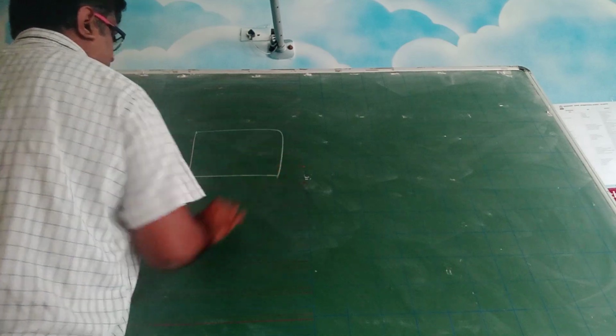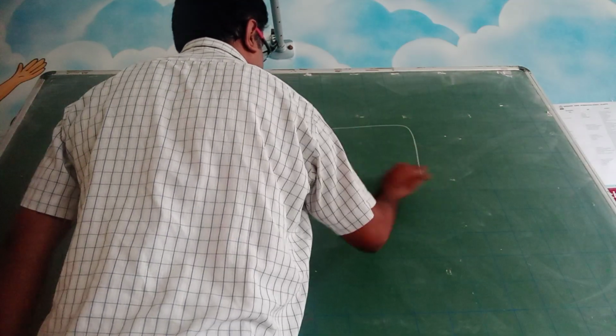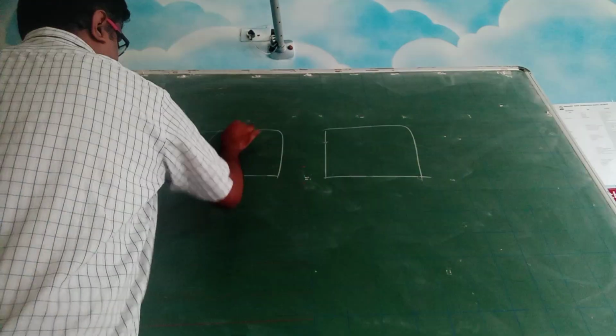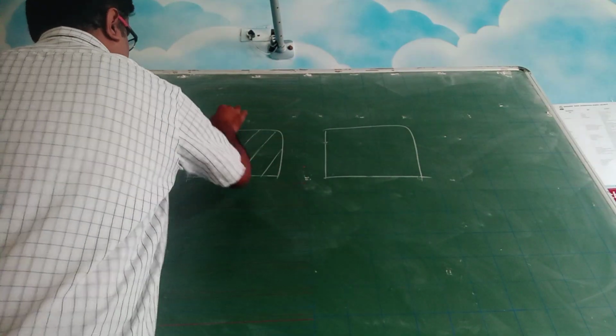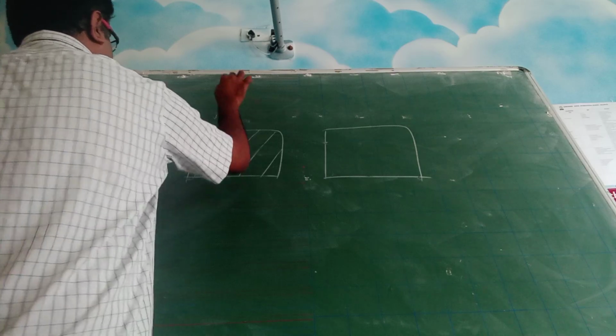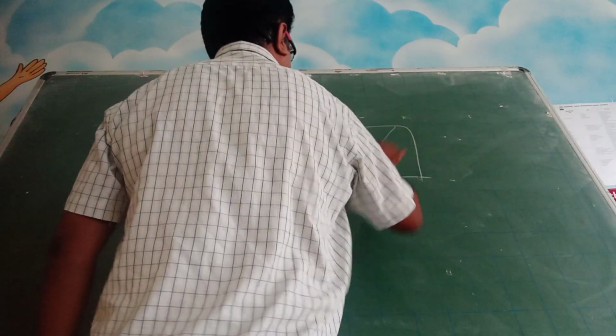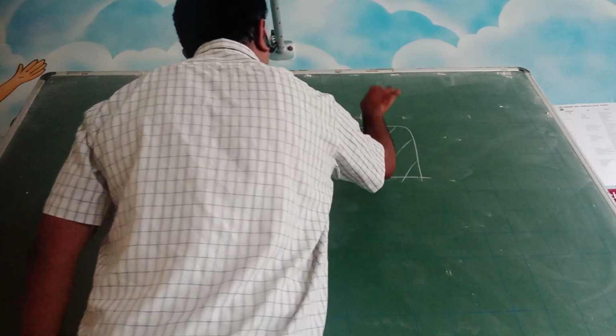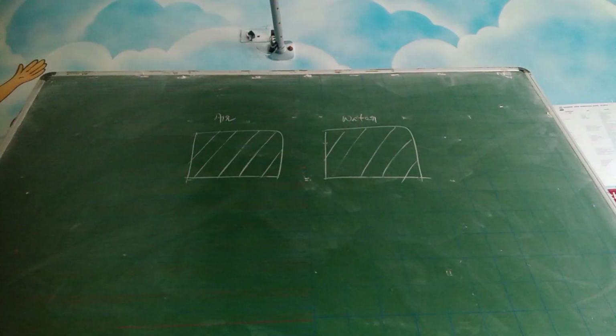Alright. Now let us see one more point. Suppose this is a medium. This is air medium and this is water medium or kerosene medium or whatever medium.